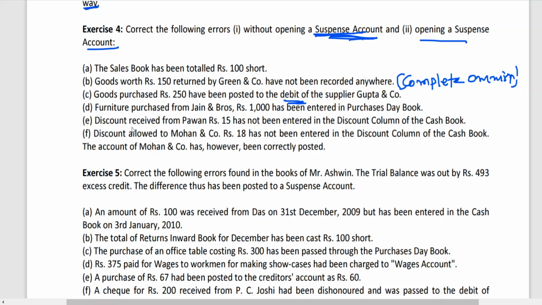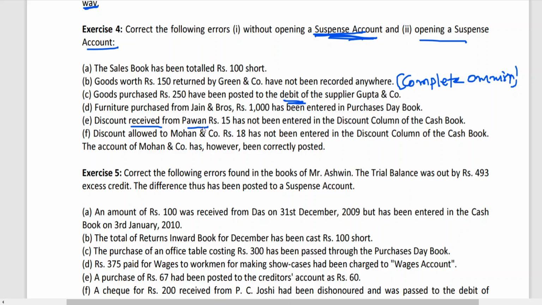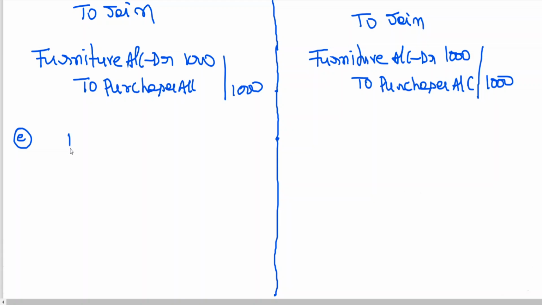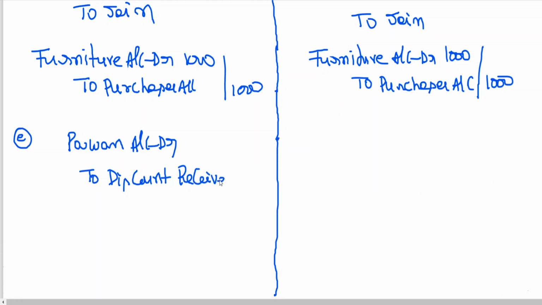Discount received from Pawan. So the entry is, come on, tell me. Pawan account debit to discount received. Complete omission. Here also same.